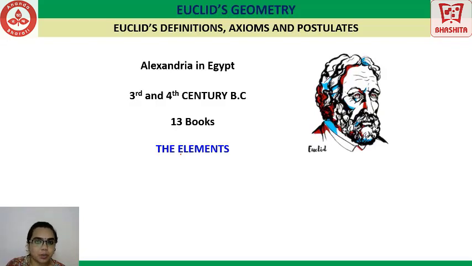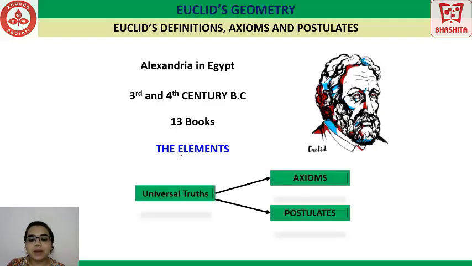So this was a cyclic process, and there he faced some problems. In such conditions, he named them as universal truths. I'm repeating this again: the universal truths which were included in geometry were divided into axioms and postulates.